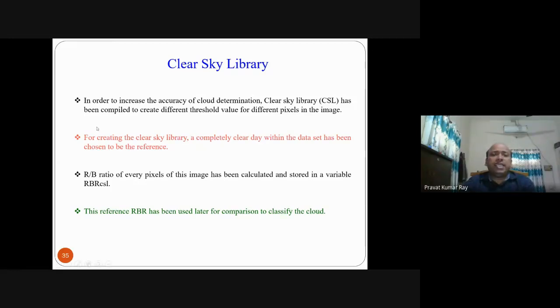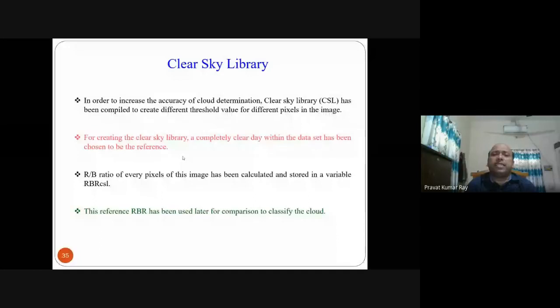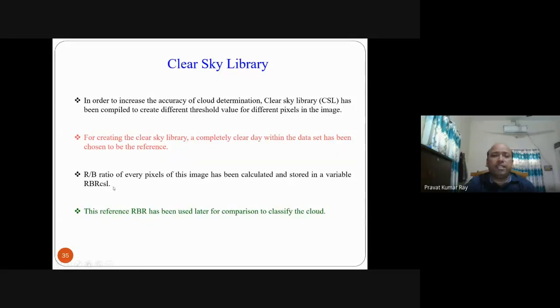For creating the clear sky library, a completely clear day within the data set has been chosen. The R by B ratio of every pixel of this clear day image has been calculated and stored in a variable called RBR clear sky library.